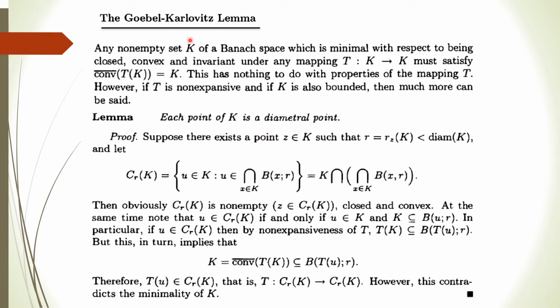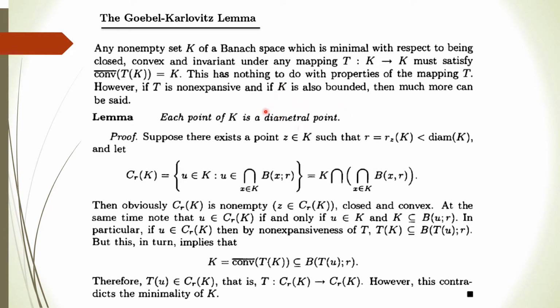So whenever we have a non-empty subset K of a Banach space which is minimal with respect to being closed, convex, bounded and invariant, satisfying this condition, then every point of K is a diametral point.